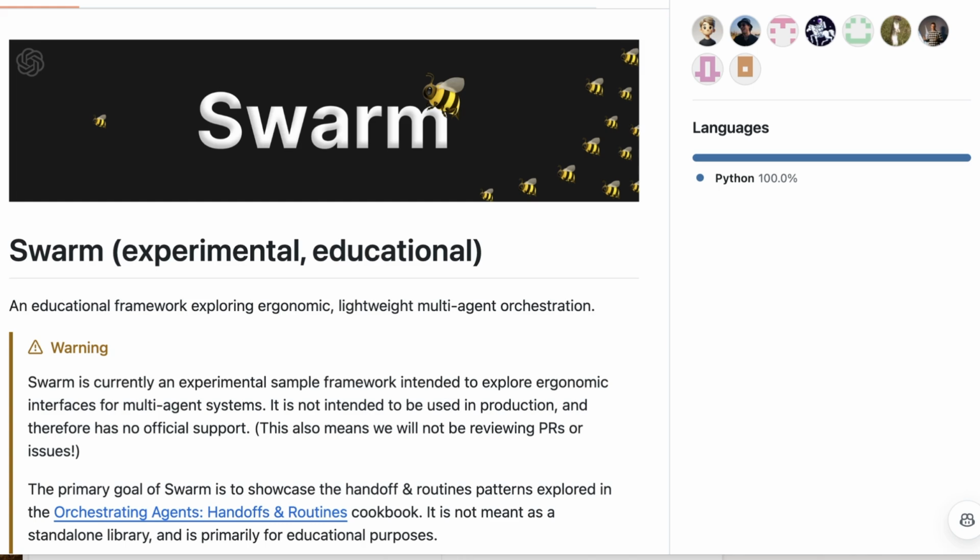And it gives us some nice things to define these routines and handoffs, of how they could be applied to building a bunch of different types of agents. I'm definitely a fan of the whole cascading thing, that you don't stuff as many tools into one agent. You try to limit the number of tools each agent has, but you then cascade from one agent down to another agent, down to another agent, so that when you need something very specific, you can go through this. And there were some nice examples of that in the airlines example that you can play with.